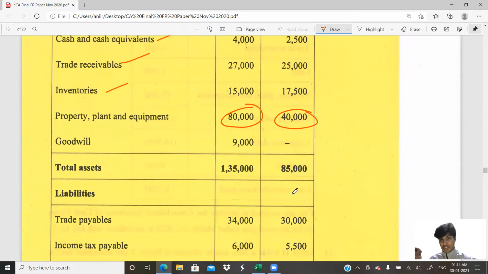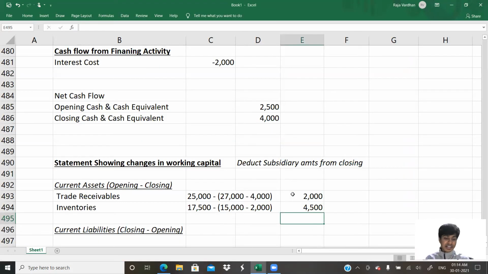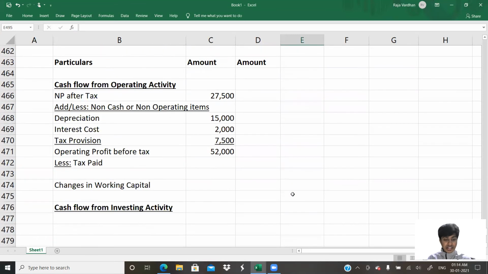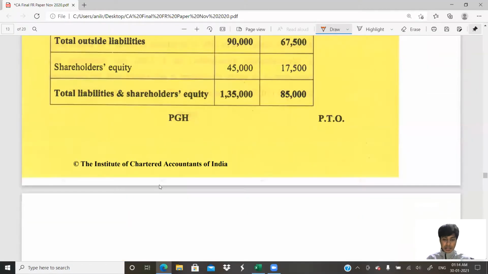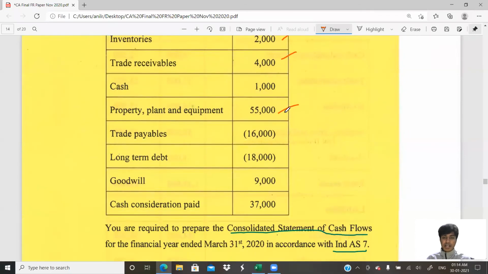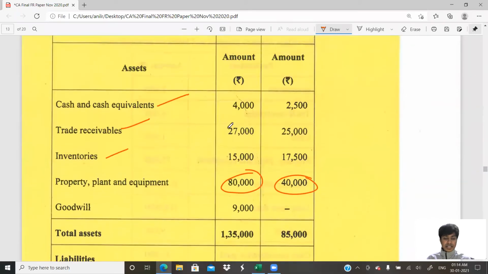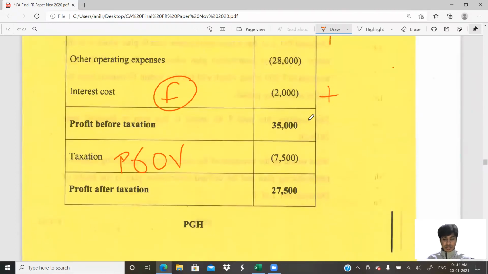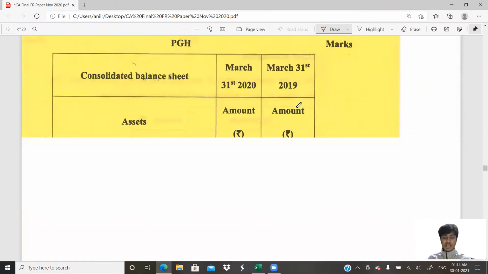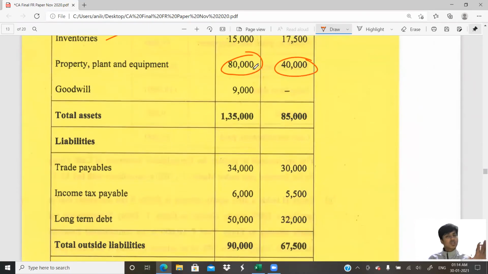If there was a difference, then we would be supposed to categorize it as purchase or sale and write it in the investing activity. But there is no change in property, plant and equipment, so we'll not do anything. How did I check it? Opening balance plus the subsidiary's property, plant and equipment, minus depreciation. It should give us the closing value. That is matching. So we'll not do anything.